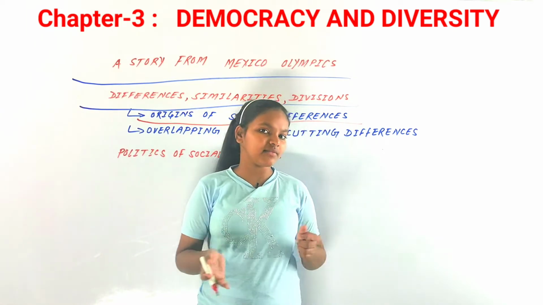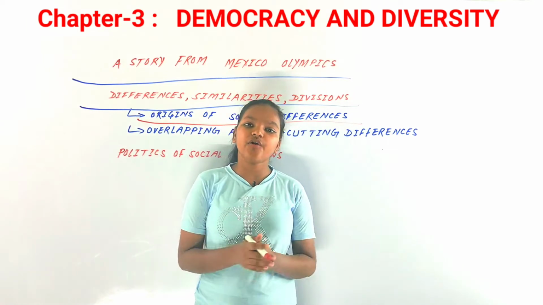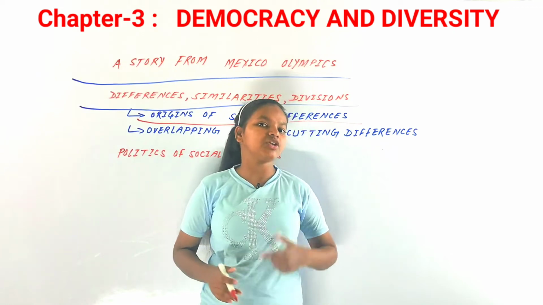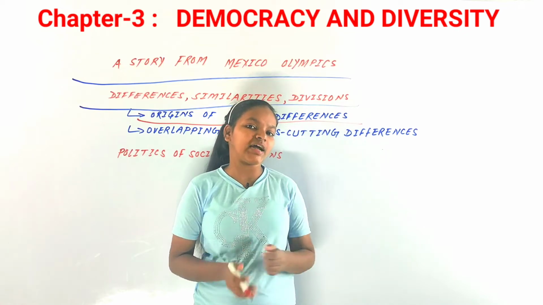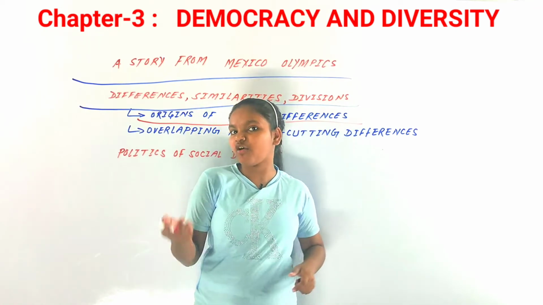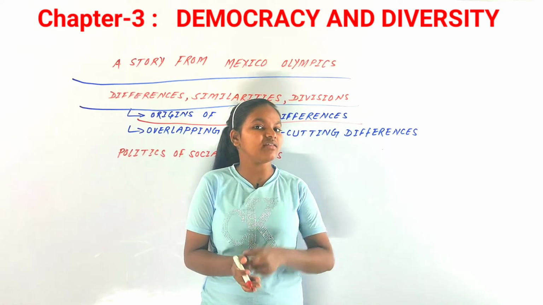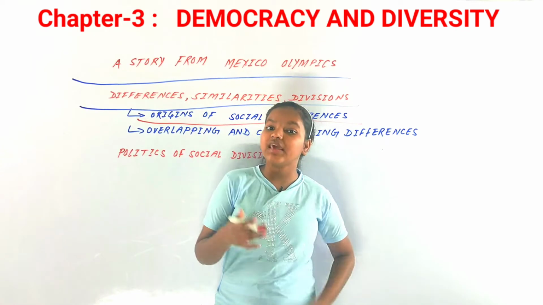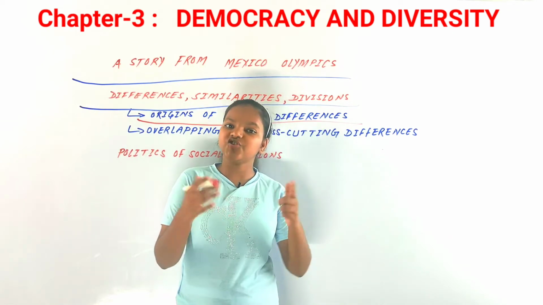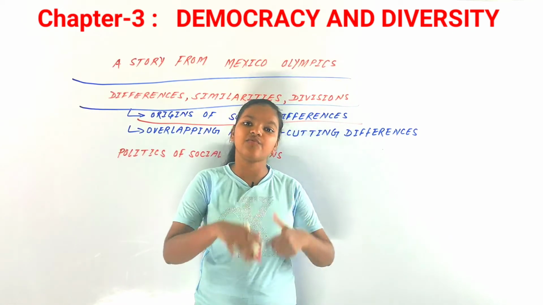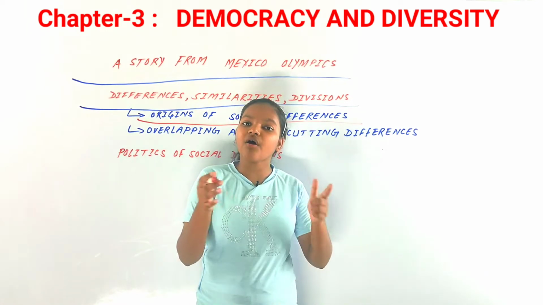You can just say in common language that we have a lot of social divisions and social differences. People around us are male or female, tall or short, they have different types of complexions, and it is all because of an accident of birth. But not all social divisions or social differences are based on the accident of birth, because we choose what we get to be as well. What occupation to take, we choose that, what to study, we choose that, and where to live, to migrate from one region to another, and to search for work. It is all that we choose.